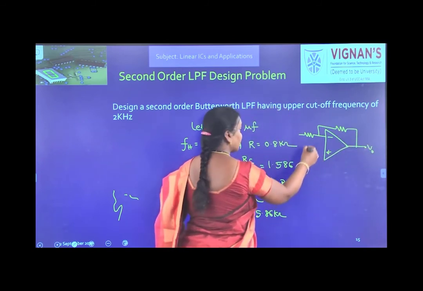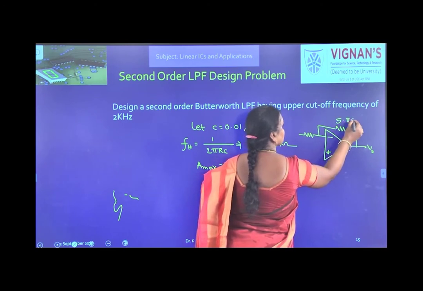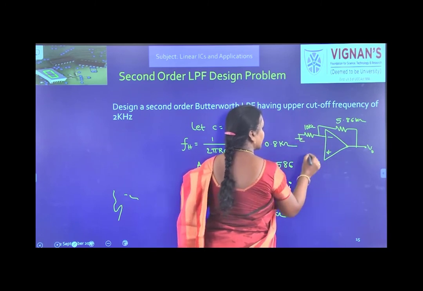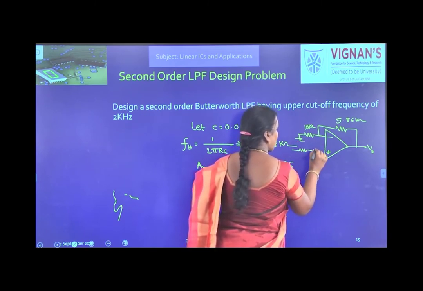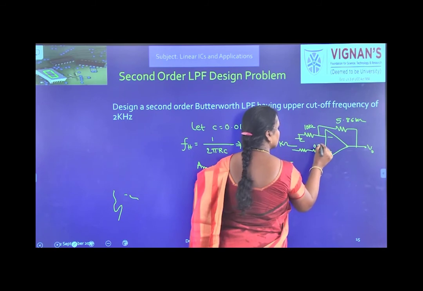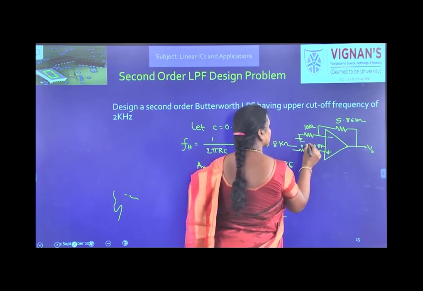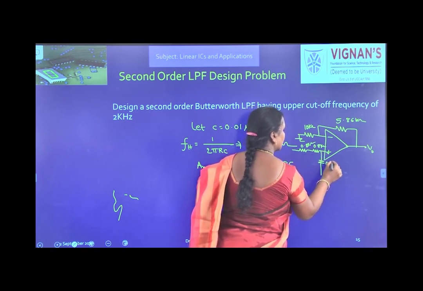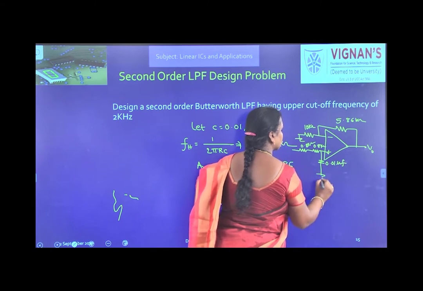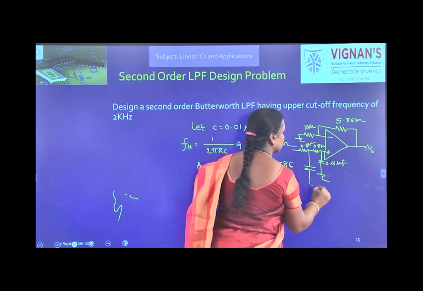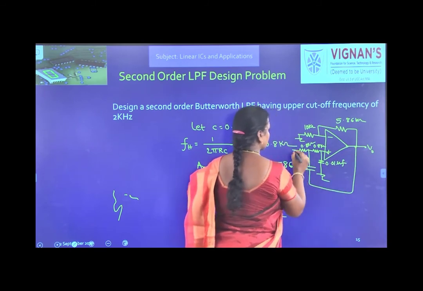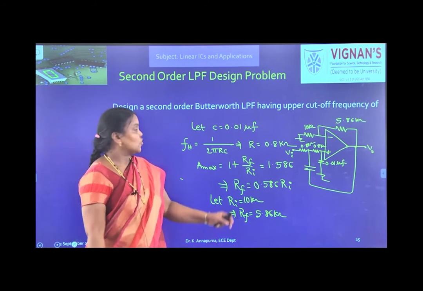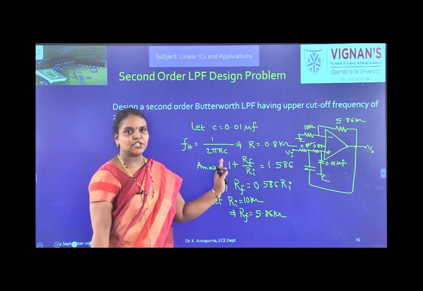So RF we got 5.86 kilo ohms and RI we have assumed 10 kilo ohms and other end is grounded, and R value we got 0.8 kilo ohms and this is C 0.01 microfarads. Here we are applying the input. So with this the second order filter design is completed.